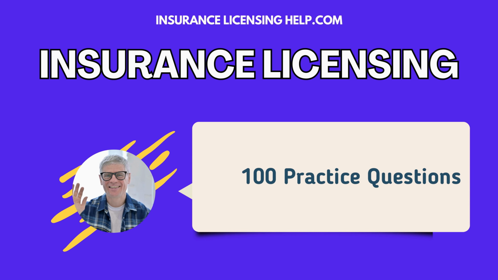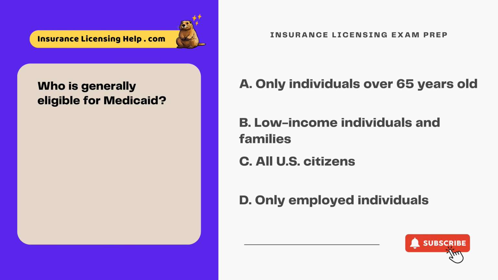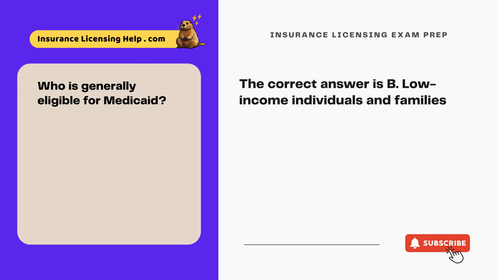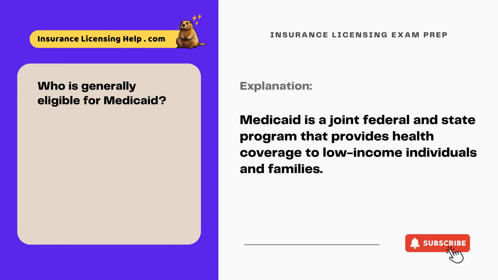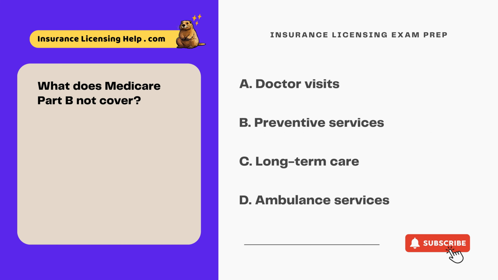Let's get started. Who is generally eligible for Medicaid? A. Only individuals over 65 years old. B. Low-income individuals and families. C. All U.S. citizens. D. Only employed individuals. The correct answer is B. Low-income individuals and families. Medicaid is a joint federal and state program that provides health coverage to low-income individuals and families.